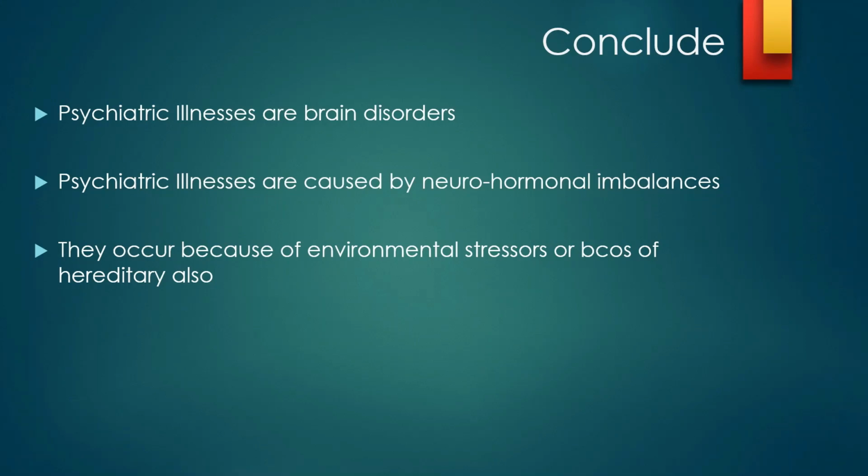If the chemicals are very less, certain illnesses will come. If the chemicals are more, certain other psychiatric illnesses are caused. So please understand, psychiatric illnesses are a brain disorder. They usually occur because of hormonal imbalances. These hormonal imbalances occur secondary to environmental stressors, or because of hereditary or genetic vulnerability, or a combination of stressors and genetic vulnerability.